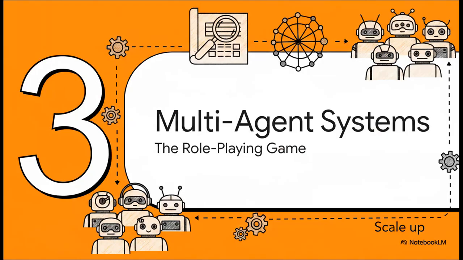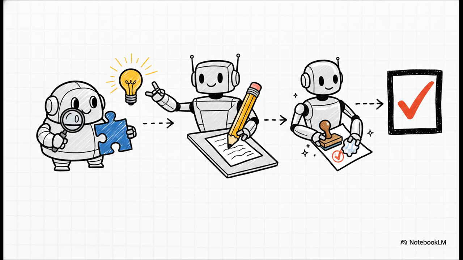All right, let's get into section 3, multi-agent systems explained, also known as the role-playing game. So as we scale up to even more complex enterprise investigation systems, you quickly realize these tasks require way more than just one agent making single queries. We need a coordinated team. The real magic here is that we can design a multi-agent system that mimics a role-playing game. Just like humans collaborating on a massive project, we build highly specialized agents.